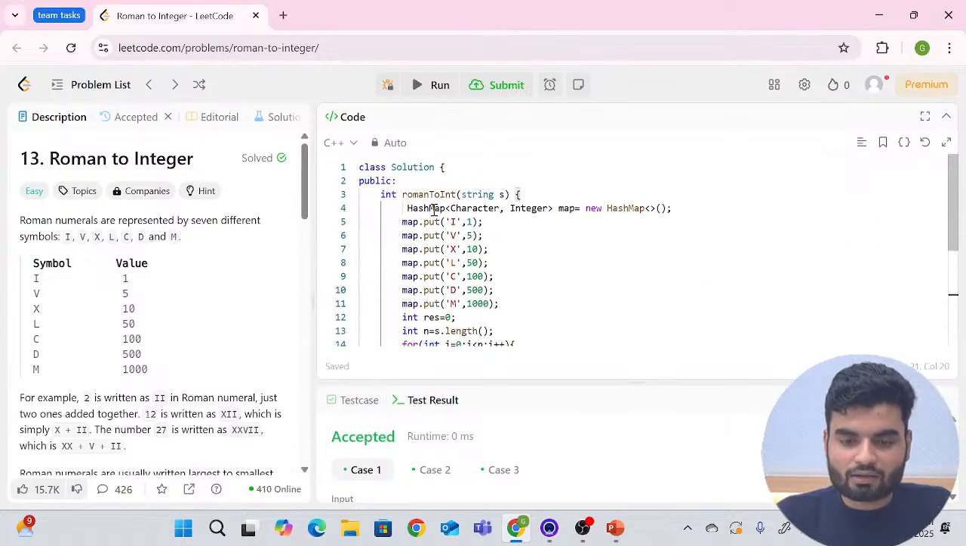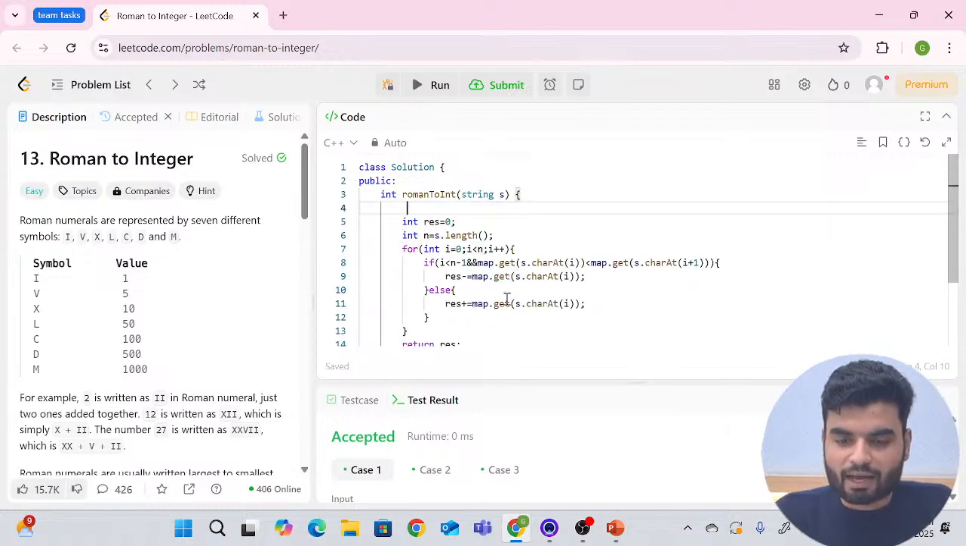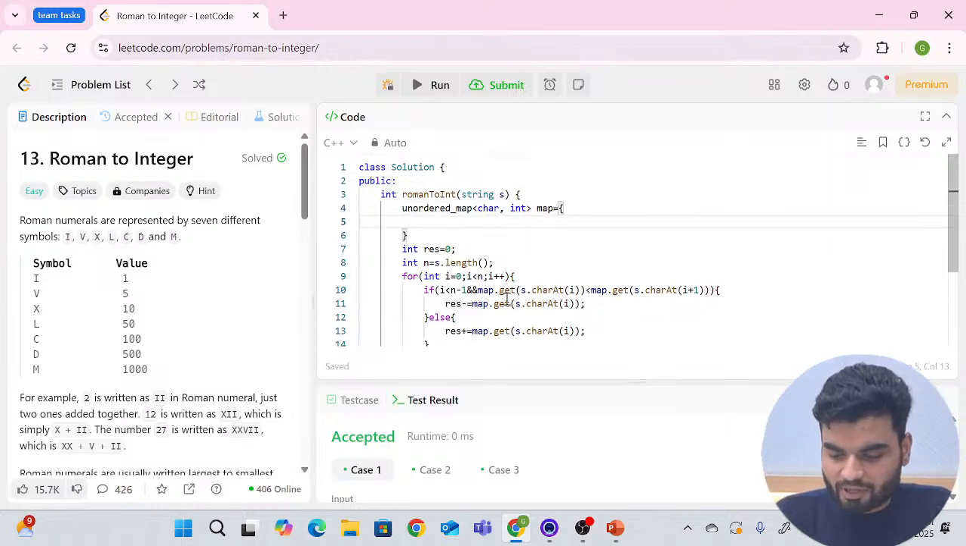Okay, so now here, what I've done is that directly you don't have a hash map in C++. So what we'll do, we will have an unordered map. Here in this we'll have the first as character, the second value as an integer. I'll give the name same as map. And here I want to store the values. So the first value will be I, and the value of it is 1.